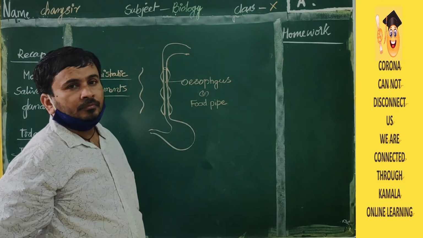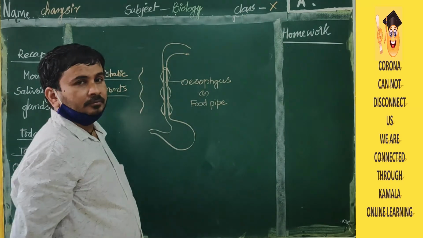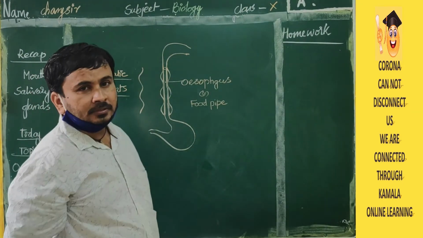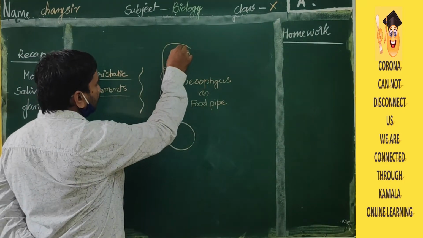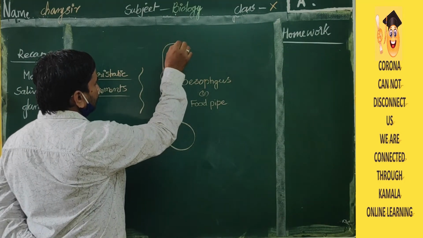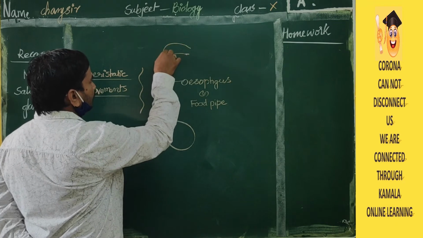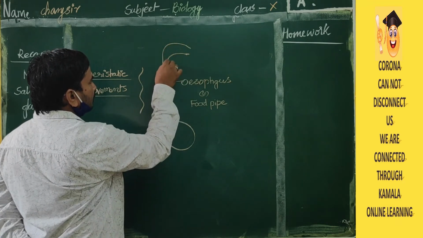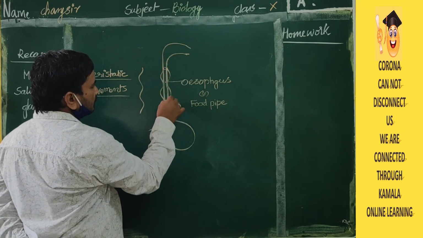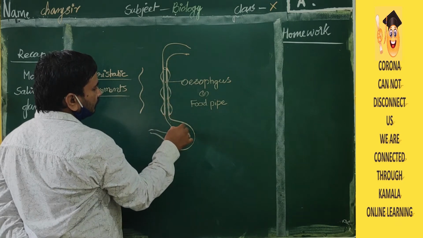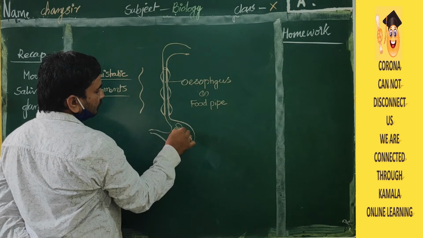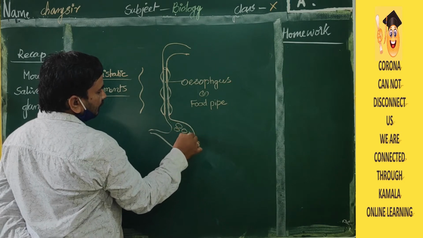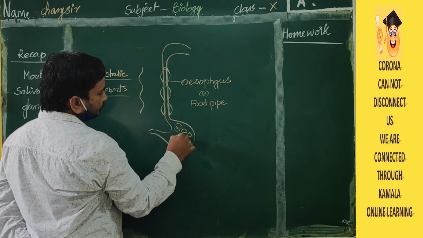Okay, clear? Clear, students? Now, the food will be chewed in the mouth with the help of the teeth and the tongue, and with the help of the saliva. Food will enter into the esophagus with the help of the peristaltic movements. Food will enter into the stomach.